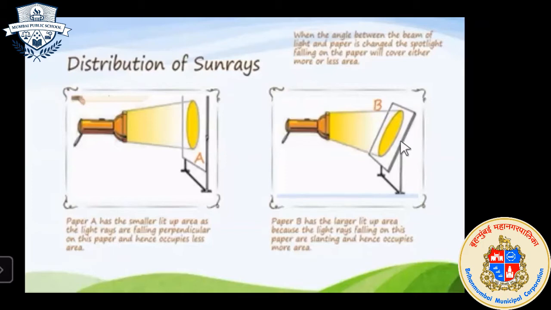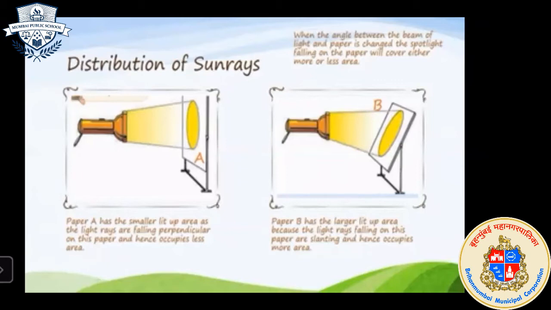So you have to remember only two concepts. If sun rays are perpendicular to the surface of the earth, then they will occupy less area. And if the sun rays are slanting to the surface of the earth, then they occupy more area.